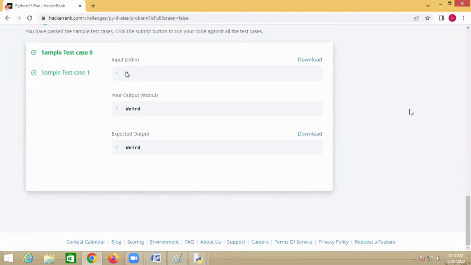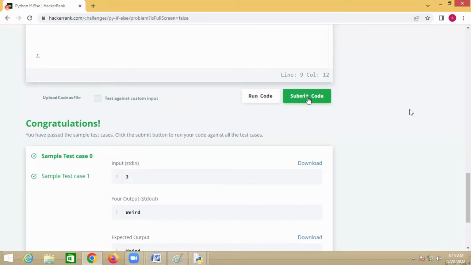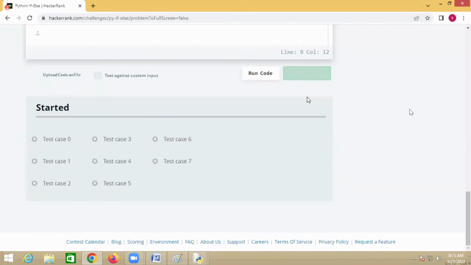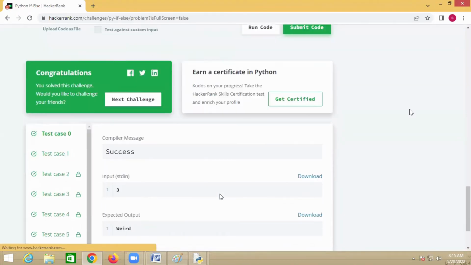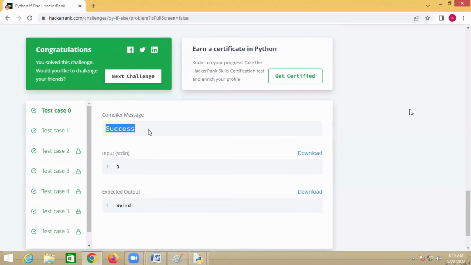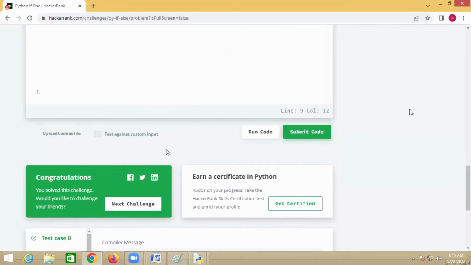Okay, now this is a sample input, which is taken as 3. And what is displayed here? Weird. And then click on which one? Submit the code. Now it will try to check all the test cases, and if all the test cases succeed, then it will display success, right?